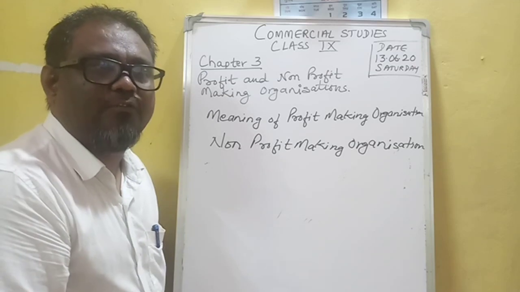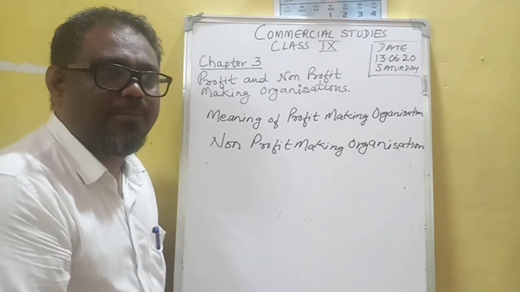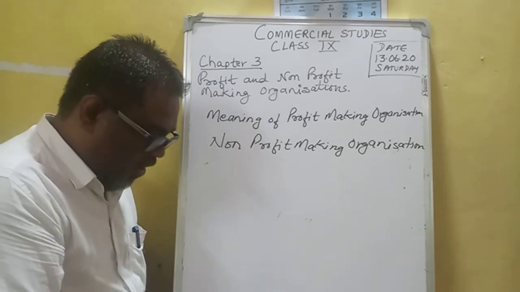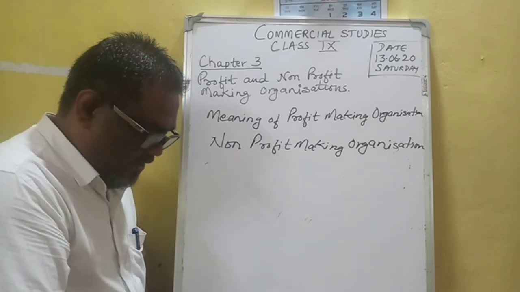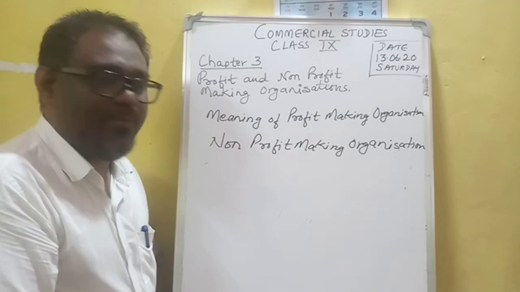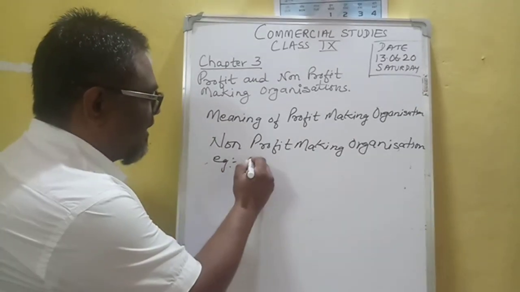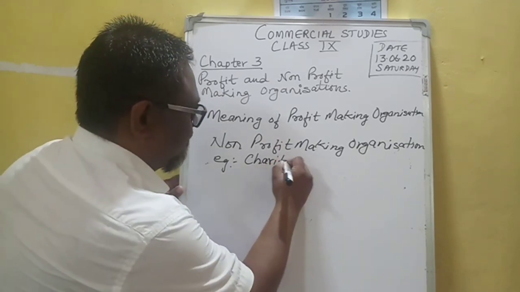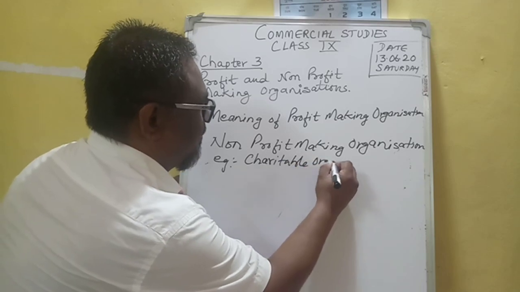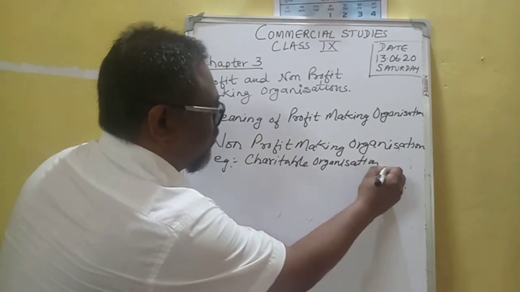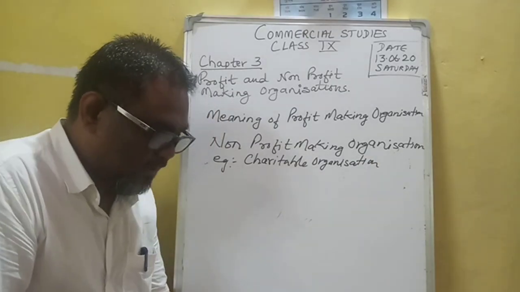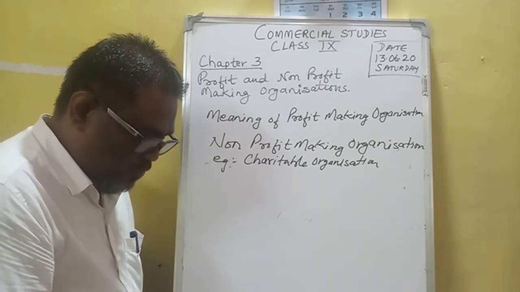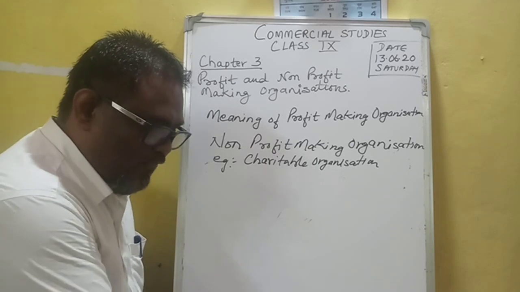They are for a charitable purpose. They are for helping the society, helping other people. These organizations are set up not for earning the profit, but to serve the society. Examples of non-profit organizations are charitable organizations. A charitable organization exists to provide financial assistance for various social causes.